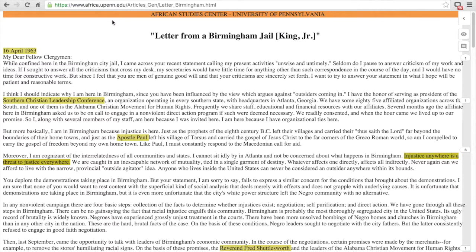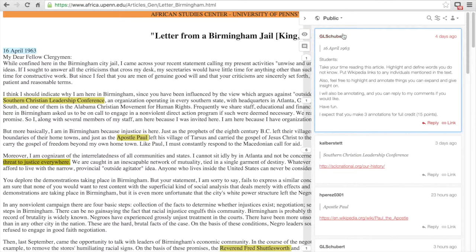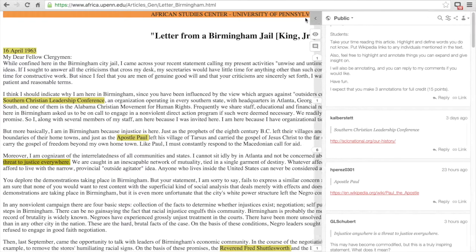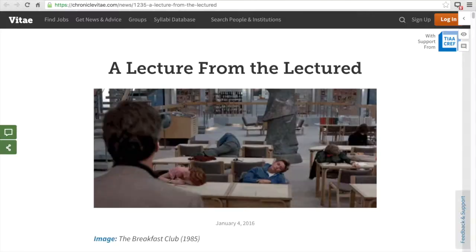Next, the University of Pennsylvania has published a version of the Letter from a Birmingham Jail written by Dr. Martin Luther King Jr. And the annotations show an instructor's assignment, and then beneath that are annotations presumably from students, but those are also mixing with public annotations from other folks outside of the class, and so the work of that class is happening in a public space.